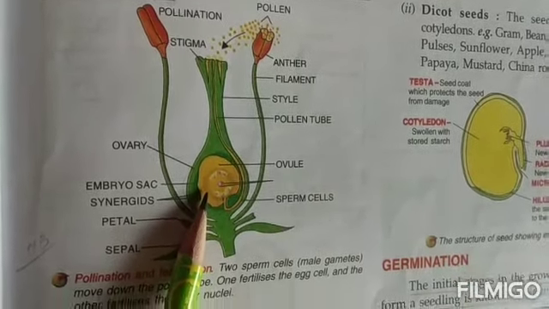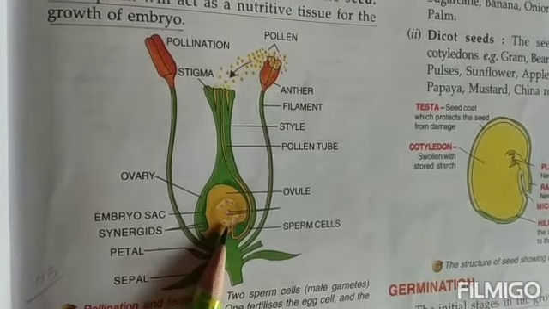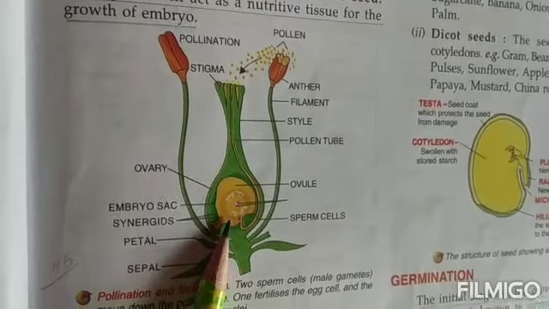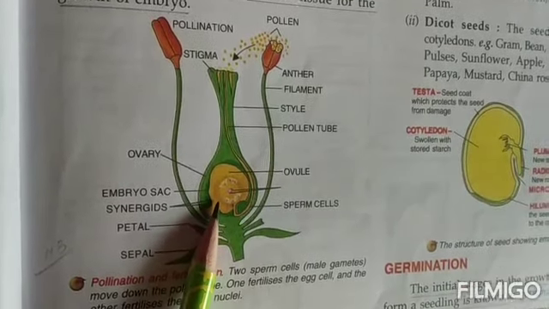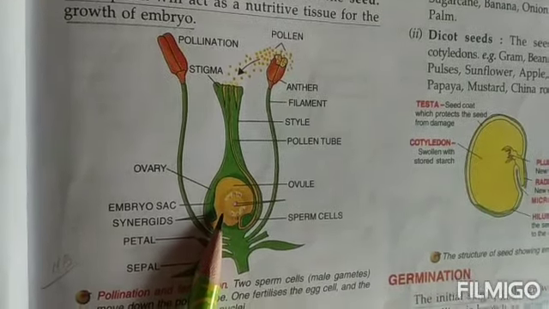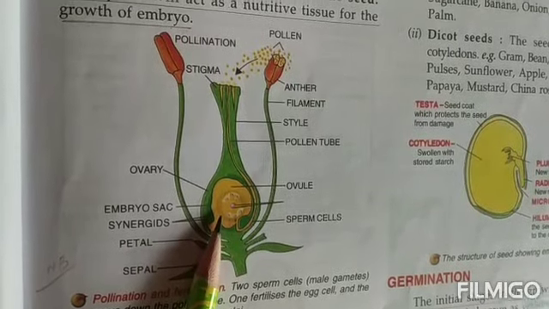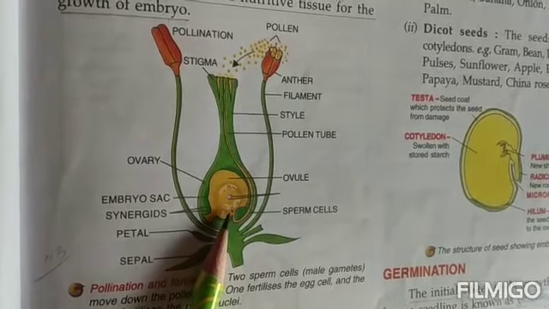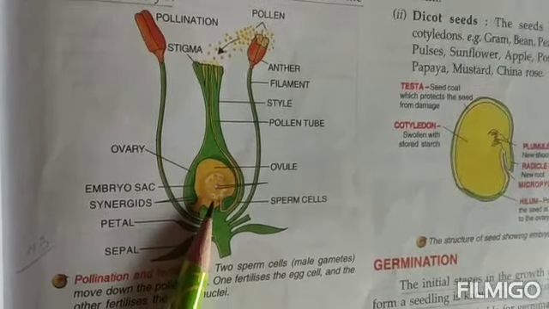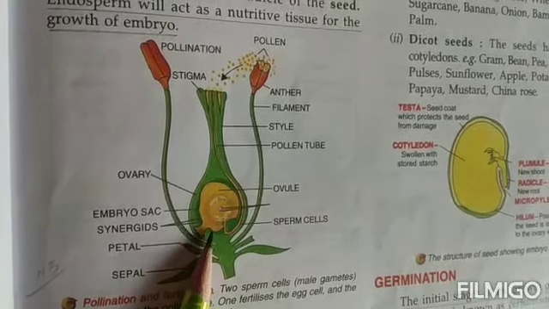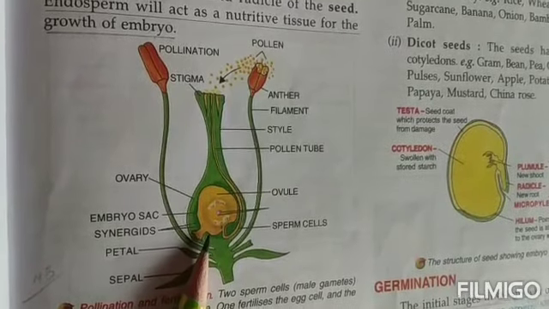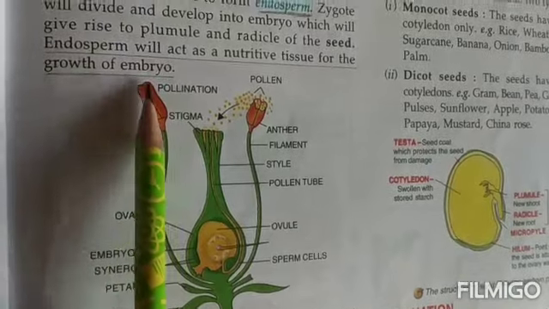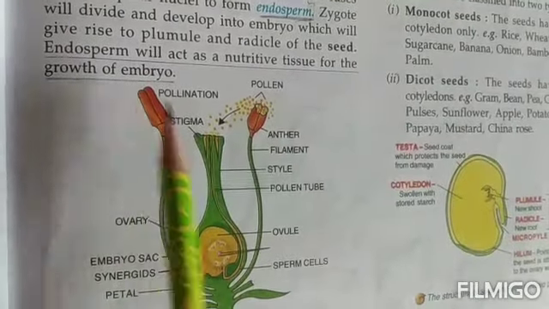Now this zygote needs some food, some energy in order to divide and redivide. So that food energy is stored in the endosperm. The zygote will develop and divide into the embryo, which will give rise to the plumule and the radicle of the seed. Now when the seed develops, the baby root is known as the radicle and the baby shoot is known as the plumule. Okay? Endosperm will act as the nutritive tissue for the growth of the embryo. This is what I have told you.